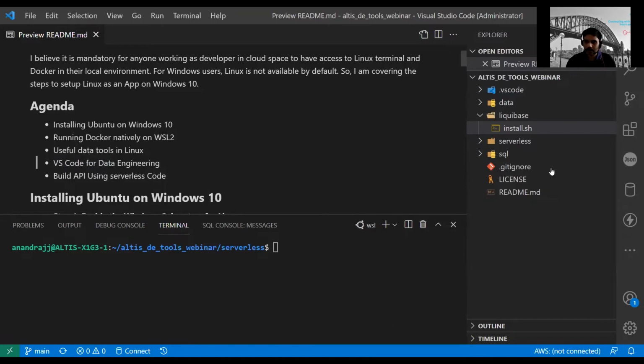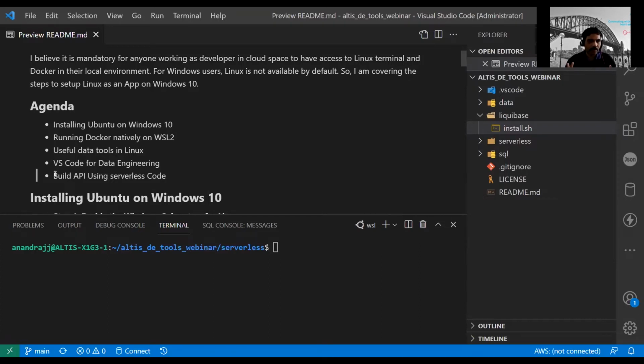Right, so that's what we'll be looking at in one of the sections, and then also building the serverless API. So that will be using the serverless framework. We'll be deploying an API and then querying the API from our VS Code. So everything will happen within VS Code. So that's the whole thing.